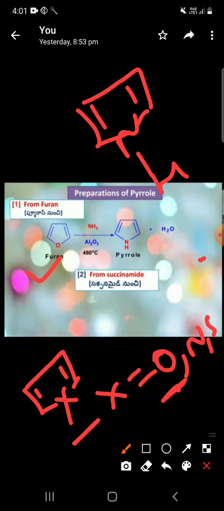By the loss of a water molecule, pyrrole will be prepared. It's a simple reaction. So this is the preparation of pyrrole, this is the first method.